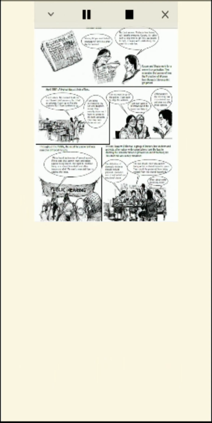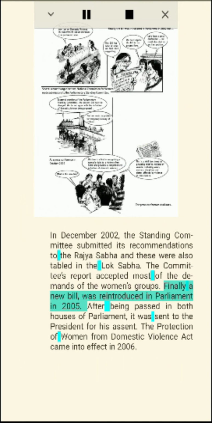The Standing Committee submitted its recommendations to the Rajya Sabha, and these were also tabled in the Lok Sabha. The committee's report accepted most of the demands of the women's groups. Finally, a new bill was reintroduced in Parliament in 2005. After being passed in both houses of Parliament, it was sent to the President for his assent. The Protection of Women from Domestic Violence Act came into effect in 2006.